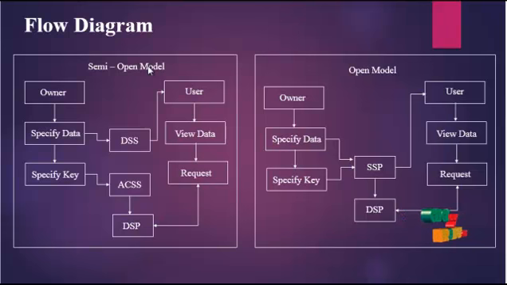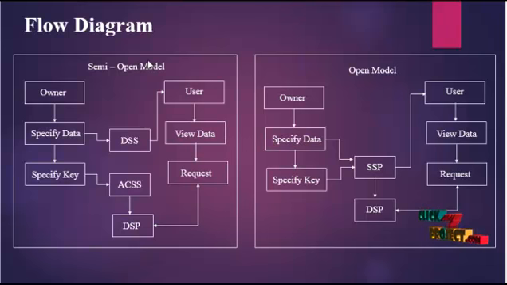So the authorized service provider will get a key from the DSP, and the user directly gets the file from the server. This process comes under the semi-open model, so there are more intermediates between the owner and the user of the files.